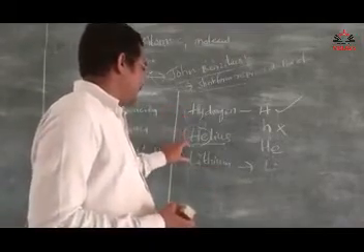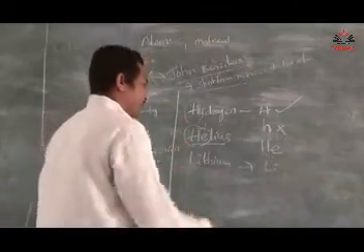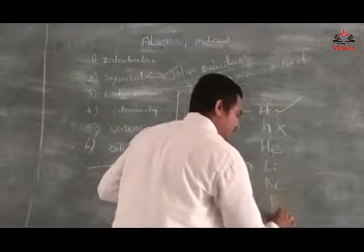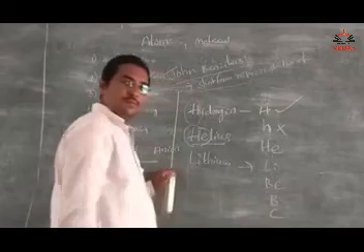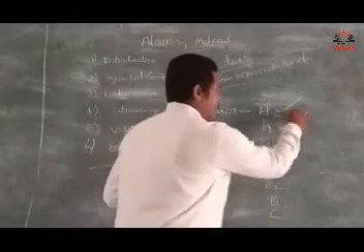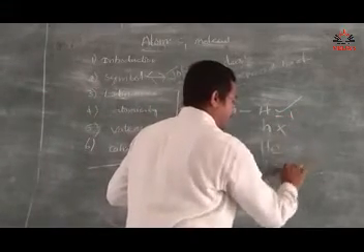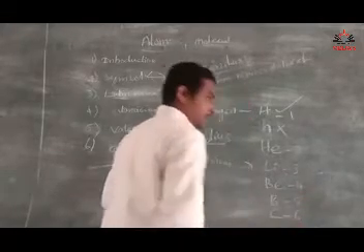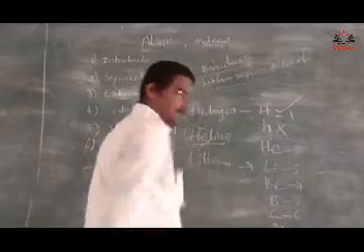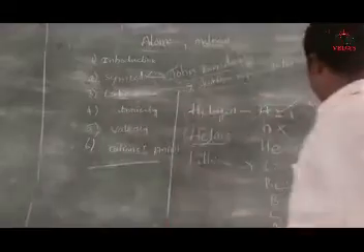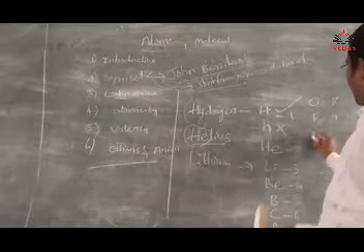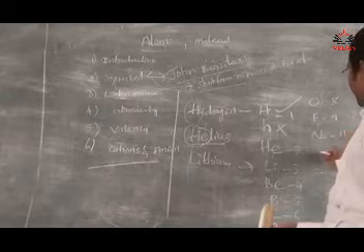So like this he gave the symbols of the elements. Hydrogen, helium, lithium. Next beryllium, Be. Next boron, carbon. Next nitrogen, oxygen, fluorine, neon, sodium.